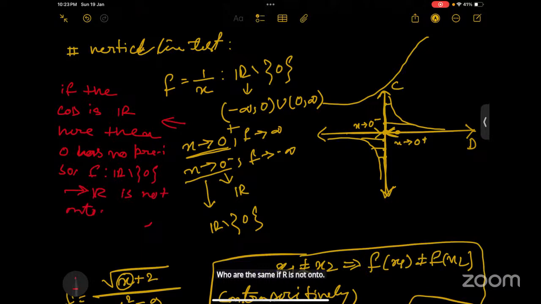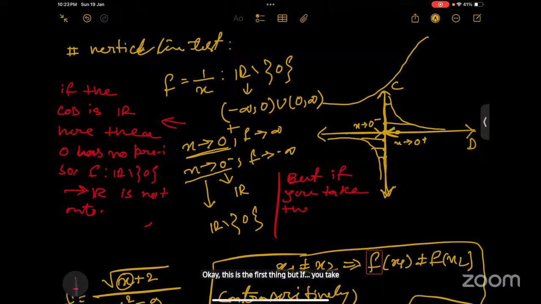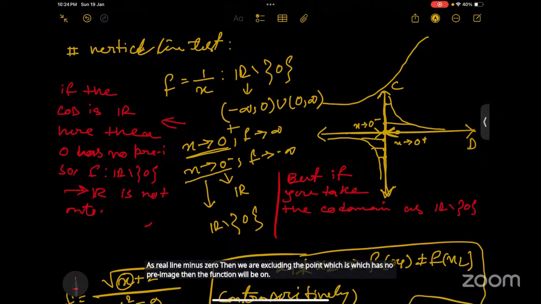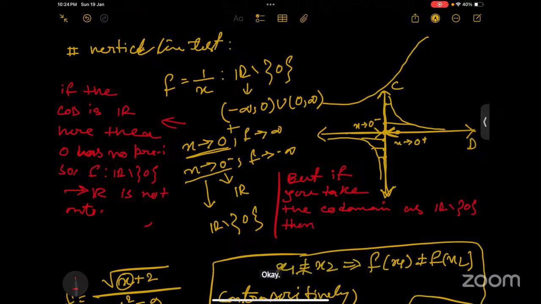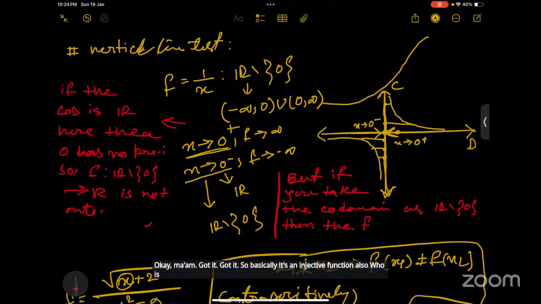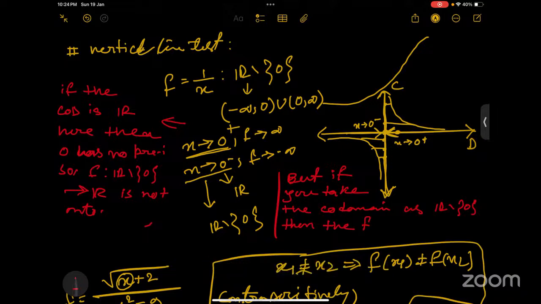This is the first thing. But if you take the codomain as the real line minus 0, then we are excluding the point which has no pre-image, then the function will be onto. Okay, ma'am, got it. So basically, it's an injective function also. It is an injective function.